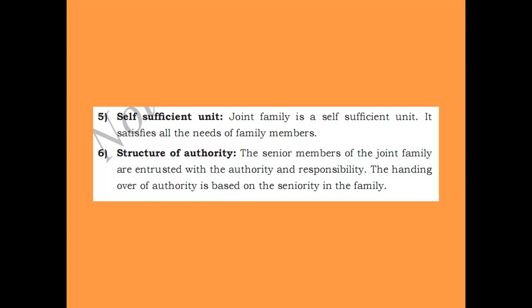The sixth characteristic is the structure of authority. The senior members of the joint family are entrusted with authority and responsibility. As I told you earlier, the senior member of that family will have the authority and responsibility of the family. The handing over of authority is based on seniority in the family. So the head of the family, or the whole authority, will be with the member who is most senior in that joint family.